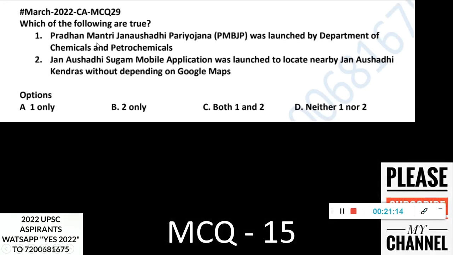Question 15. Pradhan Mantri Jan Aushadhi Pariyojana PMBJP was launched by Department of Chemicals and Petrochemicals. Okay, so if you see, Jan Aushadhi Sugam mobile application was launched to locate nearby Jan Aushadhi Kendras without depending on Google Maps. So this is about whether they have an app and how it works, and which department this is related to.